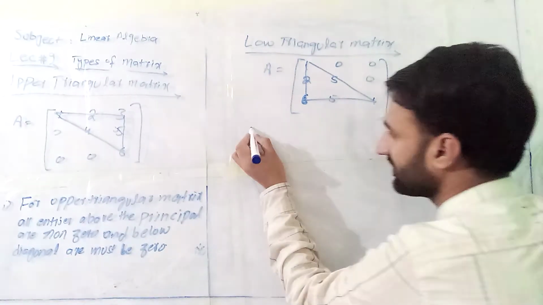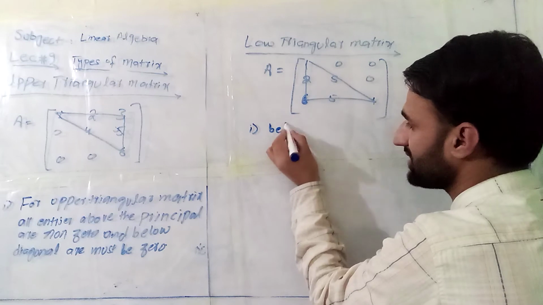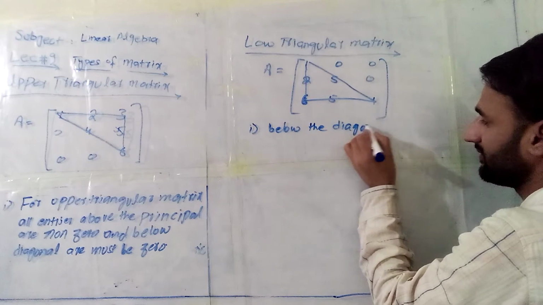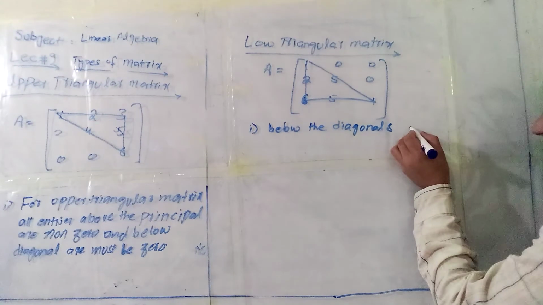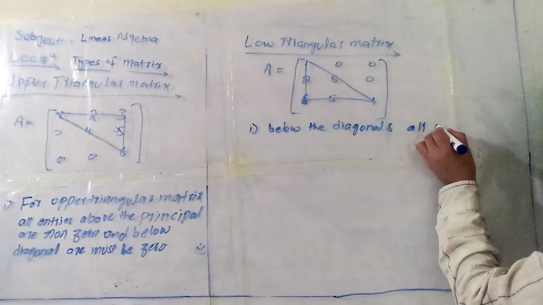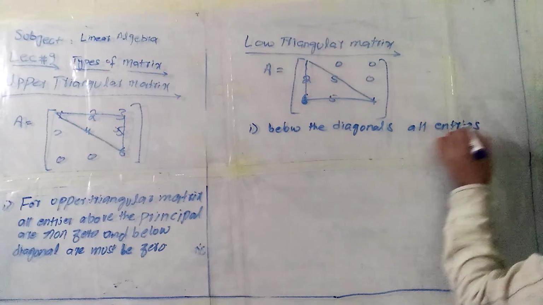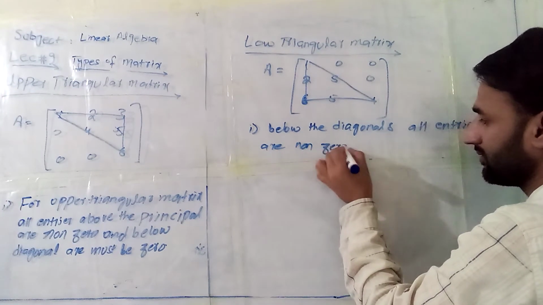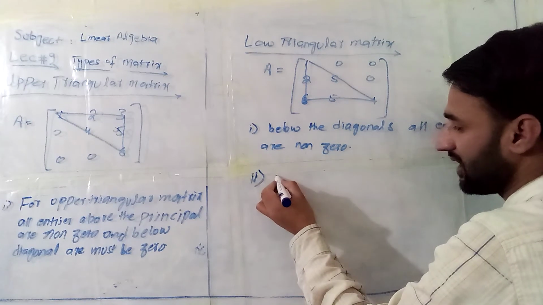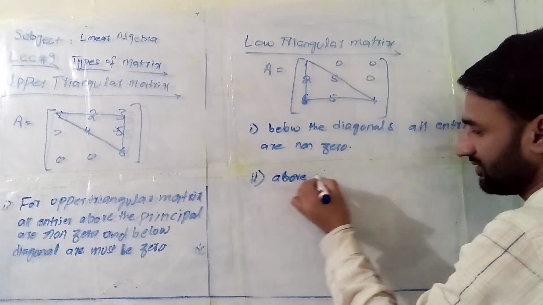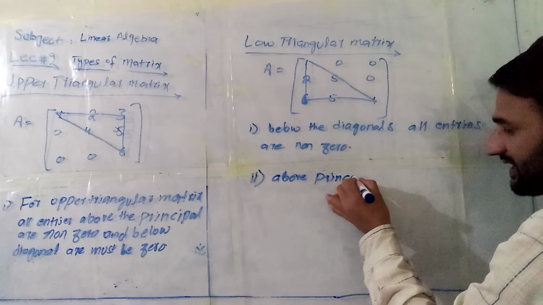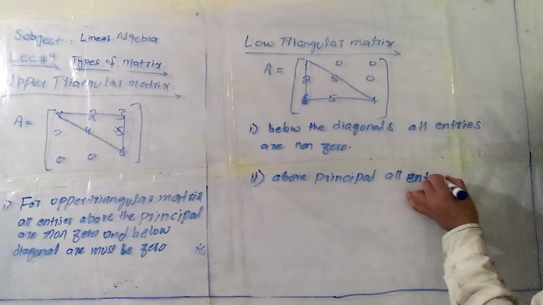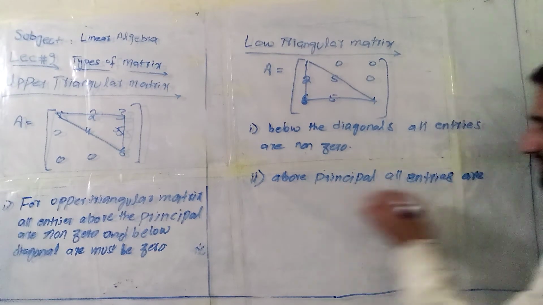So the first condition: below the diagonal, all entries are non-zero. And the second condition: above the principal diagonal, all entries are zero.